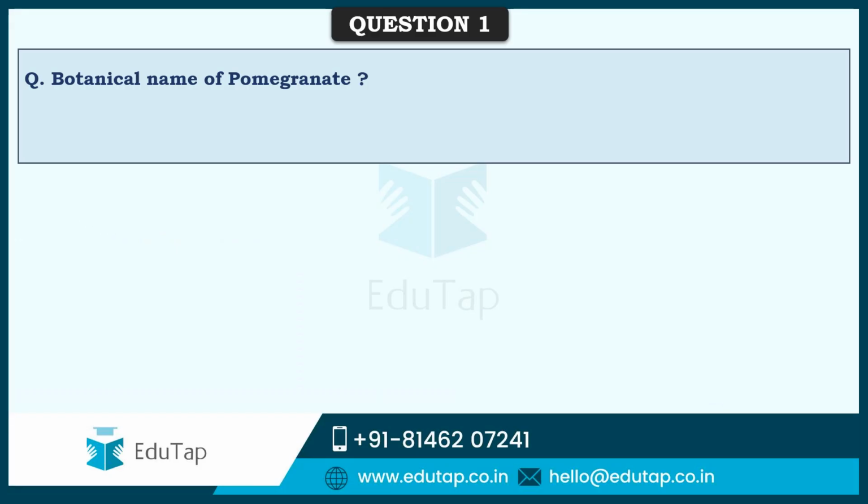So friends, here I could collate 59 questions out of 60 questions of IBPS AFO mains 2019-20 exam, and this is the first question in that: botanical name of pomegranate. So pomegranate, the botanical name is Punica granatum.